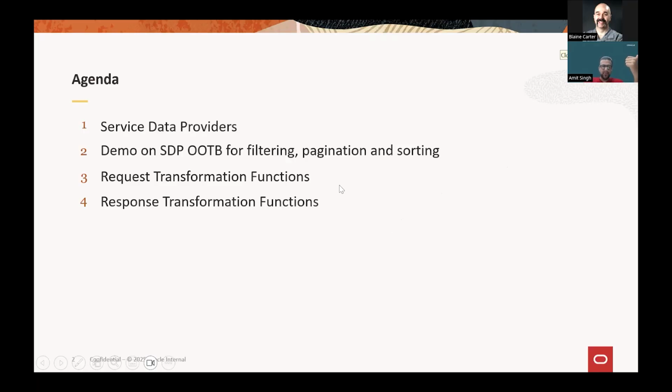For example, just for this demo, I have created a REST API in Node.js. We'll see how we can write the custom transformation function for the custom REST API that I have developed specifically for this session. With that, we'll cover how to write the request and response transformation functions.